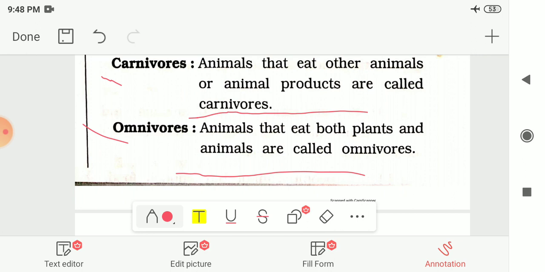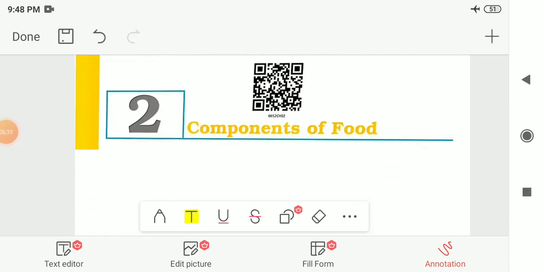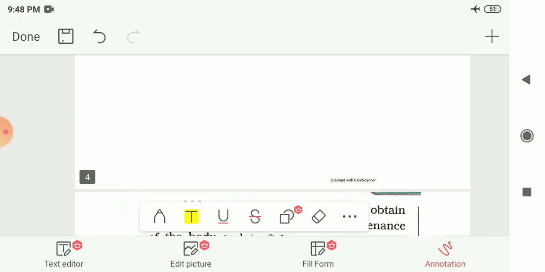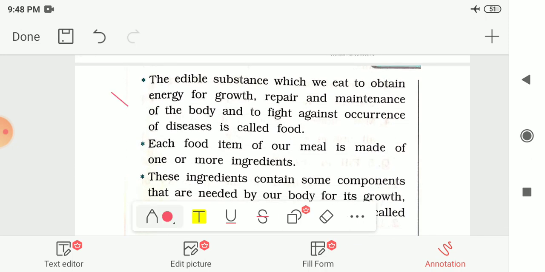Now moving on to the next chapter, chapter number 2. So the next chapter, chapter number 2, is components of food. Now let us see what we had seen in this second chapter, components of food. So first we had seen that the edible substance which we eat to obtain energy for growth, then repair and maintenance of our body, and to fight against occurrence of certain disease is called food.